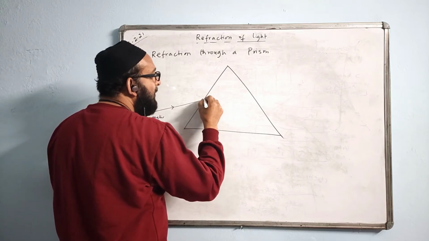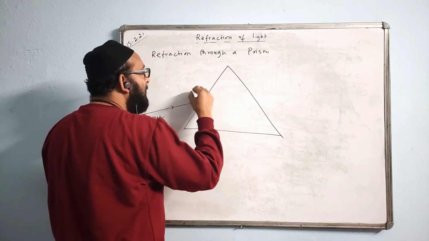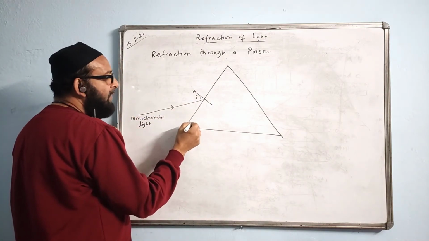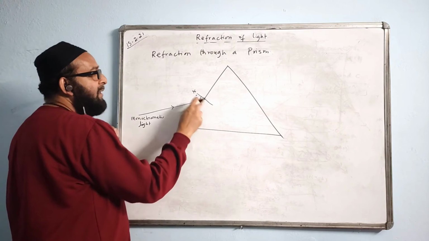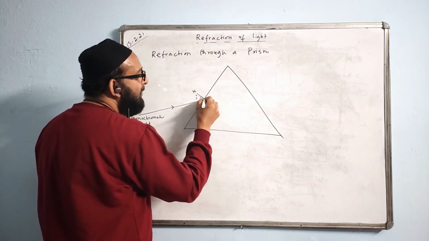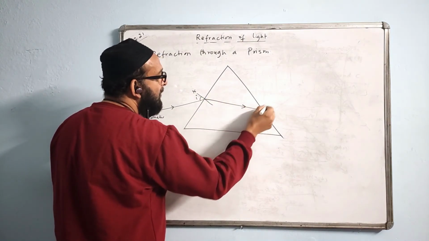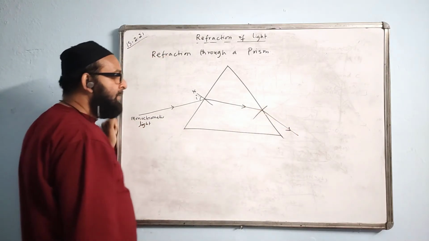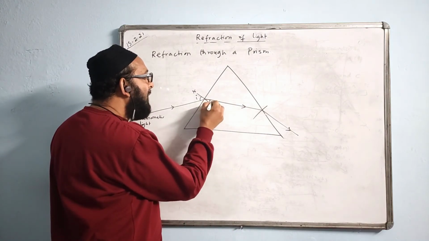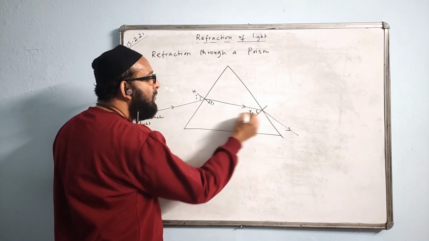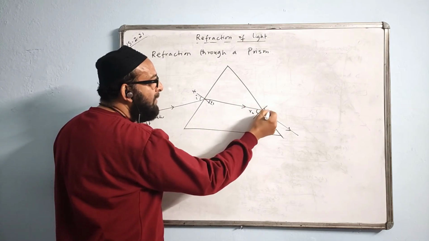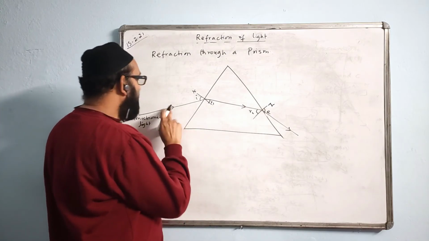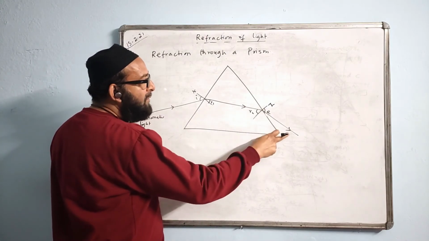Now the ray will be, here is a normal, we draw normal. This is the angle of incidence. Obviously the prism is made up of glass, so this is air, this is glass. The ray will bend towards the normal like this. Then it will bend away from the normal like this. This angle we mark as R1, this angle as R2, angles of refraction. This angle we mark as E, angle of emergence. Incident ray, refracted ray and emergent ray.